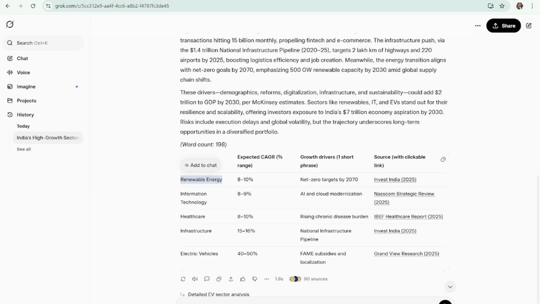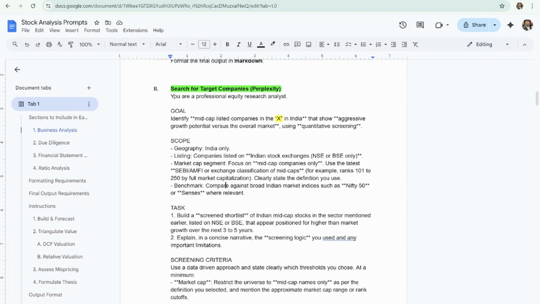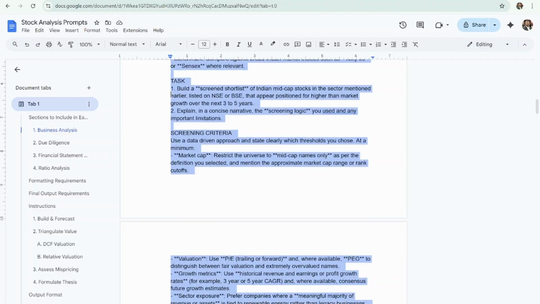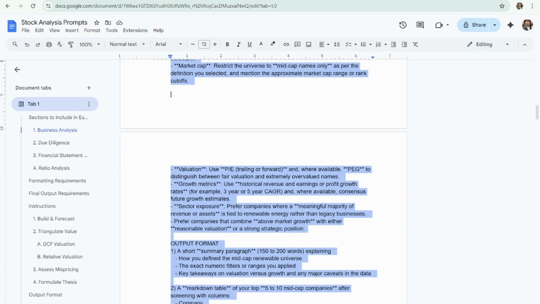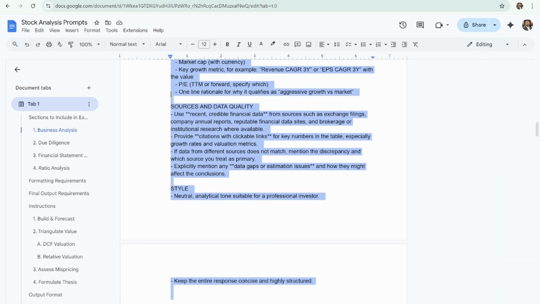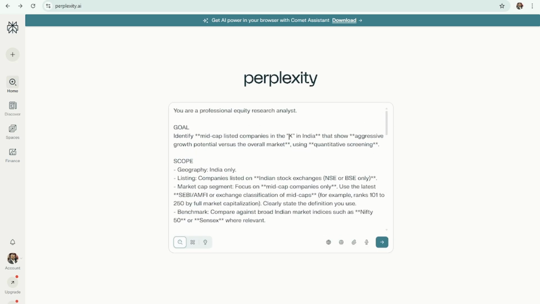All right. Now we will move into the second step, where we will search for target companies on Perplexity, and we will copy this prompt. I will update the placeholder as renewable energy sector.